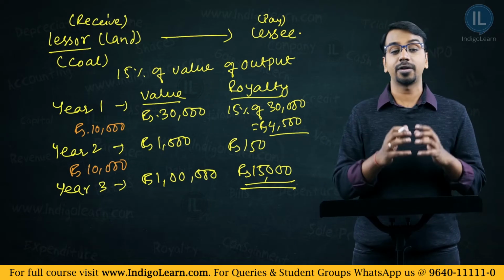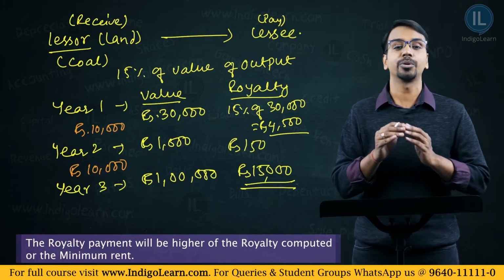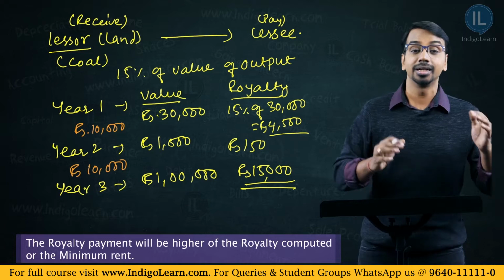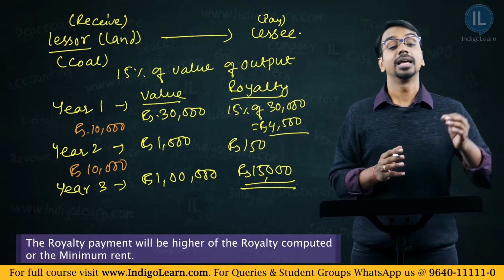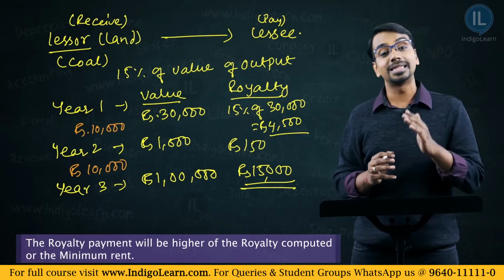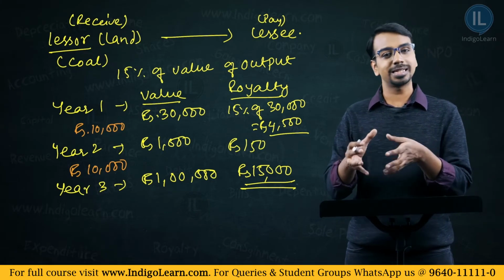So, always remember friends, the royalty payment will be the higher of the royalty computed or the minimum rent. If the royalty computed is higher, the lessee will pay the royalty computed. If the minimum rent is higher, meaning the royalty computed is lower, the lessee will have to pay the minimum rent. Now, look at this from the lessee's point of view.